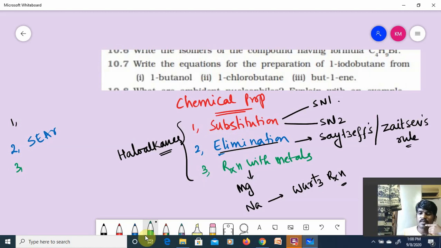Under electrophilic substitution reactions, we have discussed halogenation, chlorination for example, nitration, sulfonation, Friedel-Crafts alkylation, and Friedel-Crafts acylation. All these reactions we have done, guys.